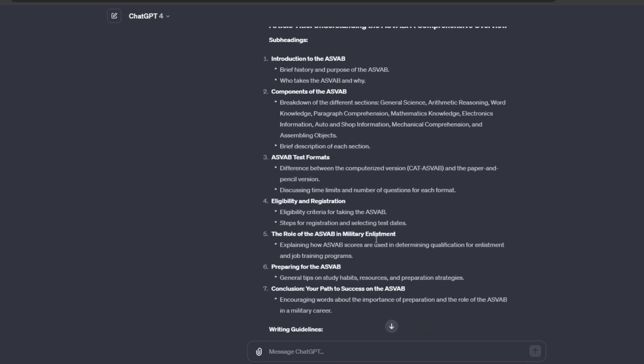The role of the ASVAB in military enlistment. Why it's important. Again, you might be able to put this on top here, but this is a good part too. Totally fine. Preparing for the ASVAB: general tips and study habits, resources and preparation strategies. Again, great.